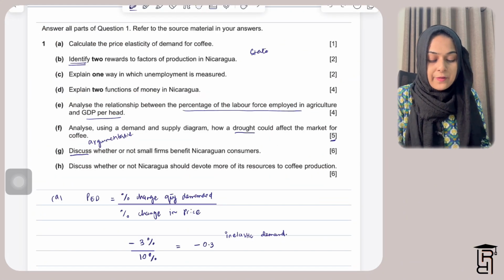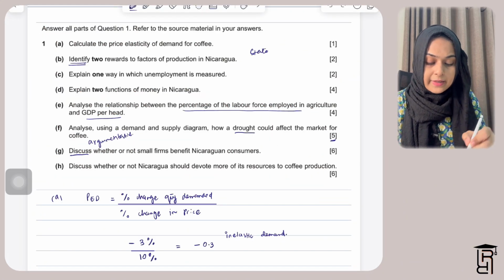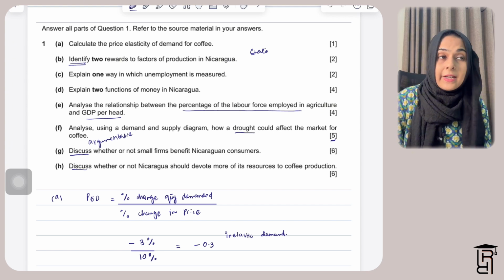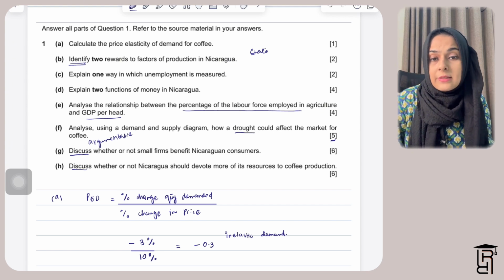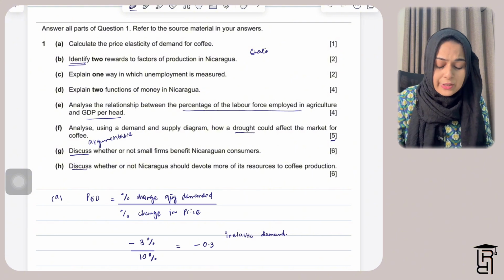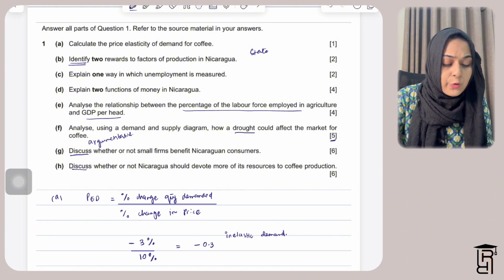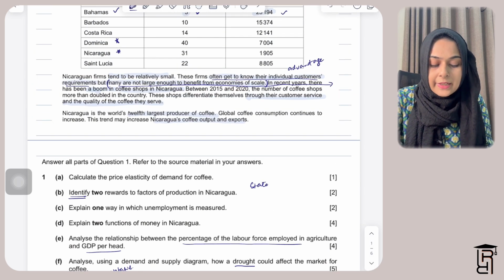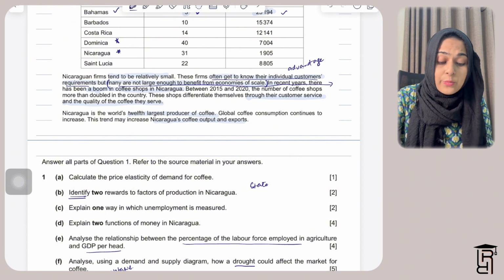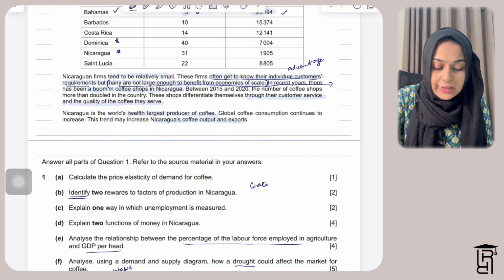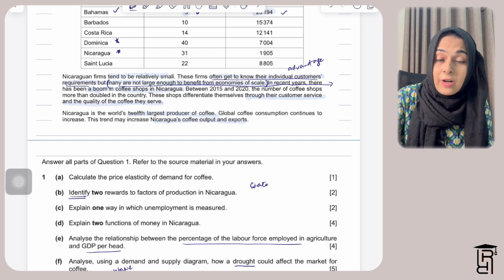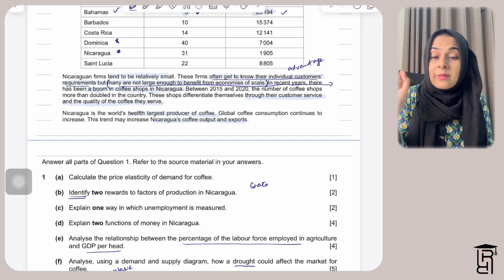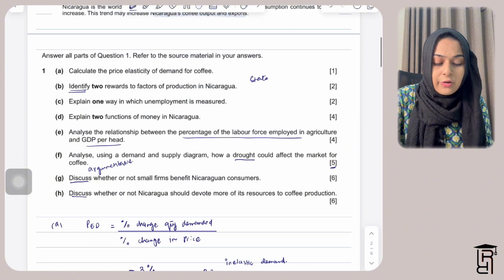So the last part of this question again is a discuss type question. You will observe this, that in all the data responses, the last two parts are discuss type questions. And here they're saying discuss whether or not Nicaragua should devote more of its resources to coffee production. In the last two lines of the data response, they mentioned that Nicaragua is the world's 12th largest producer of coffee. Global coffee consumption continues to increase. This trend may increase Nicaragua's coffee output and exports. So these are basically supporting arguments that you can use in your answer.